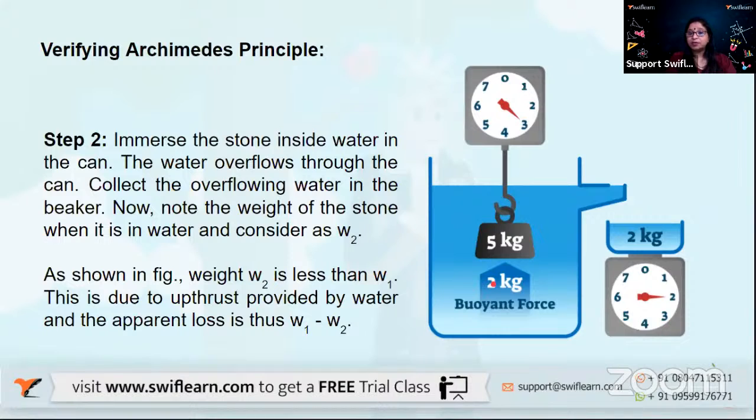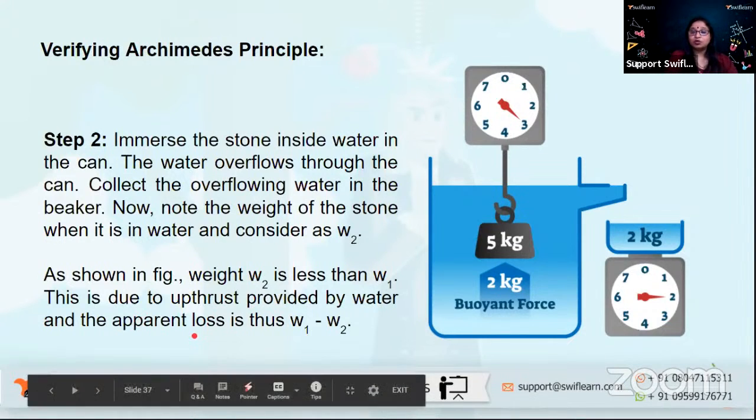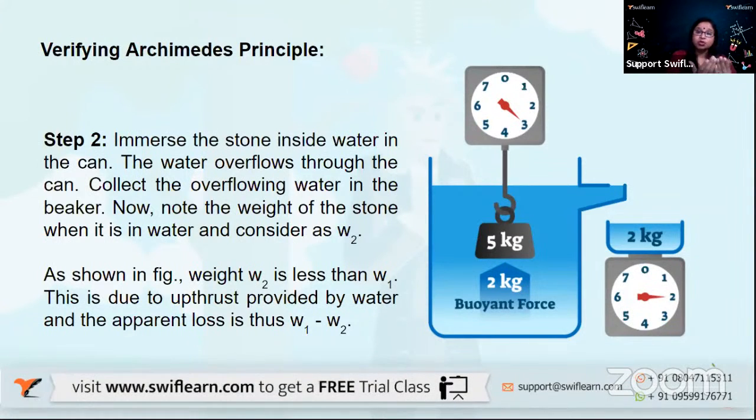Now we will see that W2 is definitely less. Can you see? It is only 3 kilograms. Initially it was 5 kilograms. Inside the water, it is 3 kilograms. So W2 inside the water is less than W1, the weight in air. This is due to the upthrust, the force acting upwards which is provided by the water, as a result of which there is an apparent loss in weight, equal to W1 minus W2, the weight of the stone in air minus the weight of the stone in water.